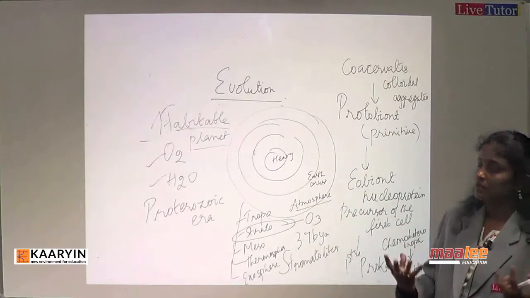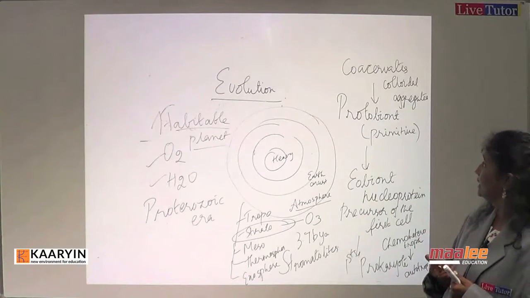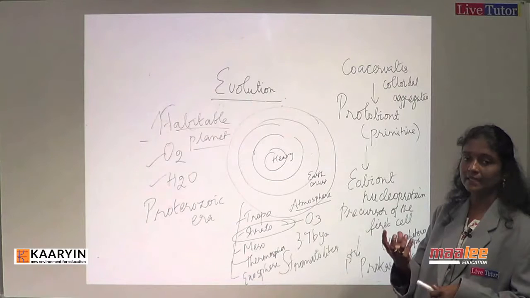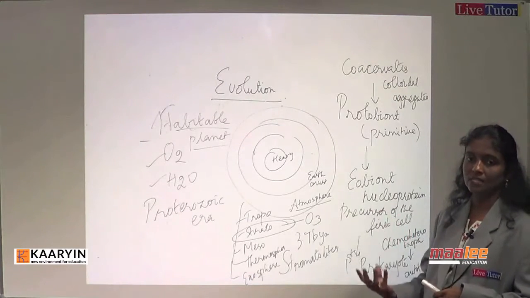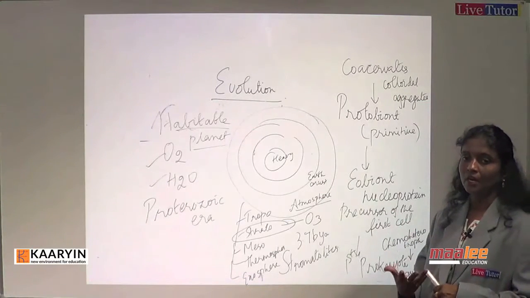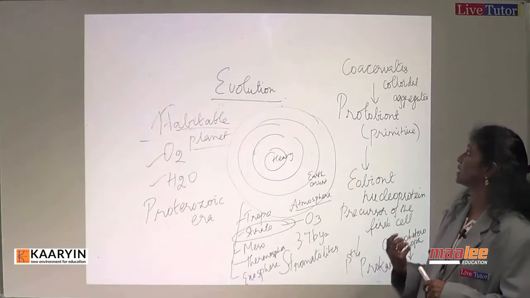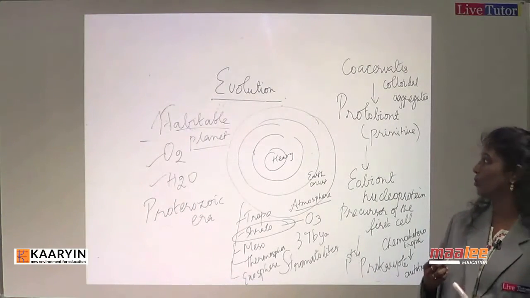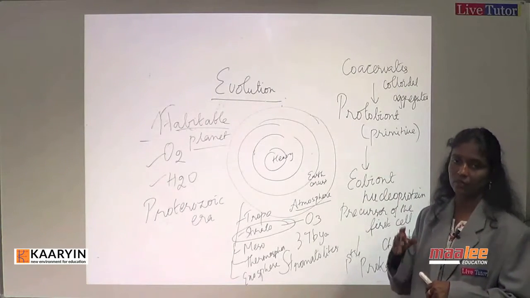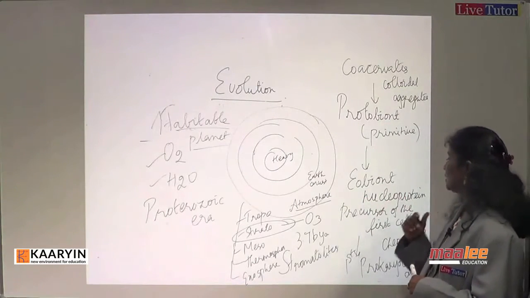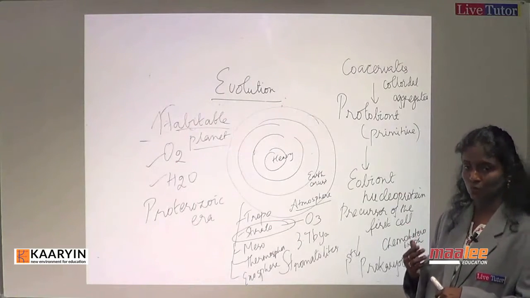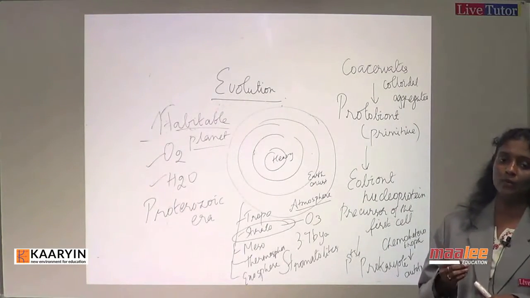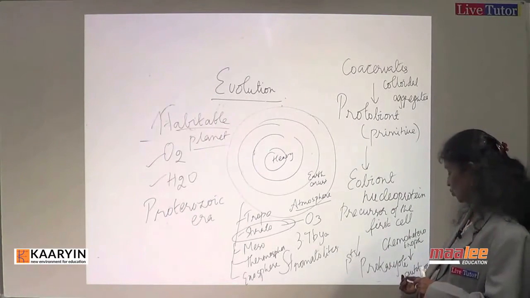So the molecules aggregated together and formed colloids, and this colloid started increasing in size, taking nutrients from the surroundings. Then the first protobiont formed, which we call a pre-cell, and the first eobiont, which is almost close to a cell. Then it formed the chemoheterotrophs first, followed by autotrophic bacteria.